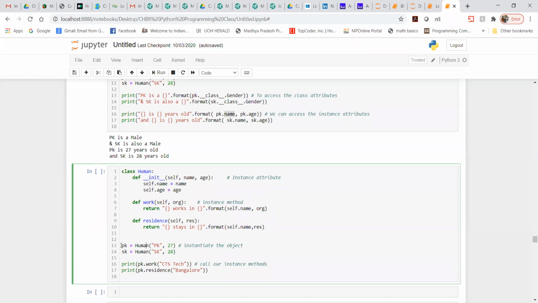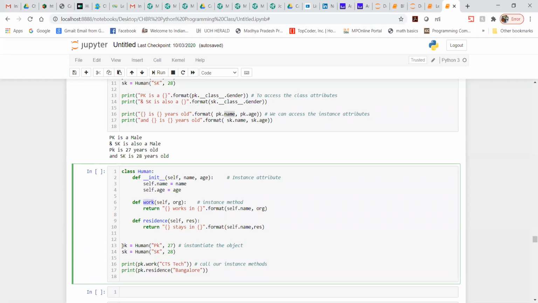The same way I did in the previous example, I have written how exactly I was trying to instantiate the object. Now I have to call our instance methods. So these are nothing but our methods. I wanted to call these methods.